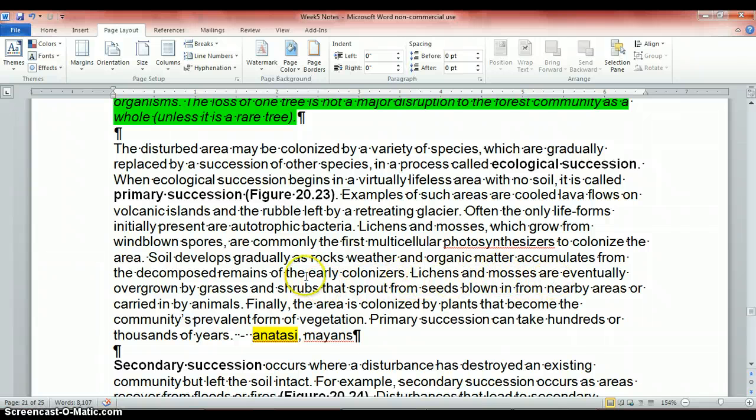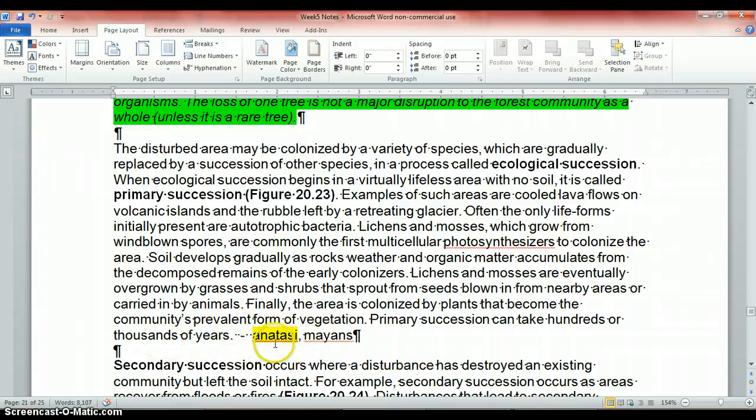Lichens and mosses are eventually overgrown by grasses and shrubs that can sprout from seeds blown in from nearby areas or carried in by animals. Finally, the area is colonized by plants that become the community's prevalent form of vegetation. Primary succession can take hundreds or thousands of years.